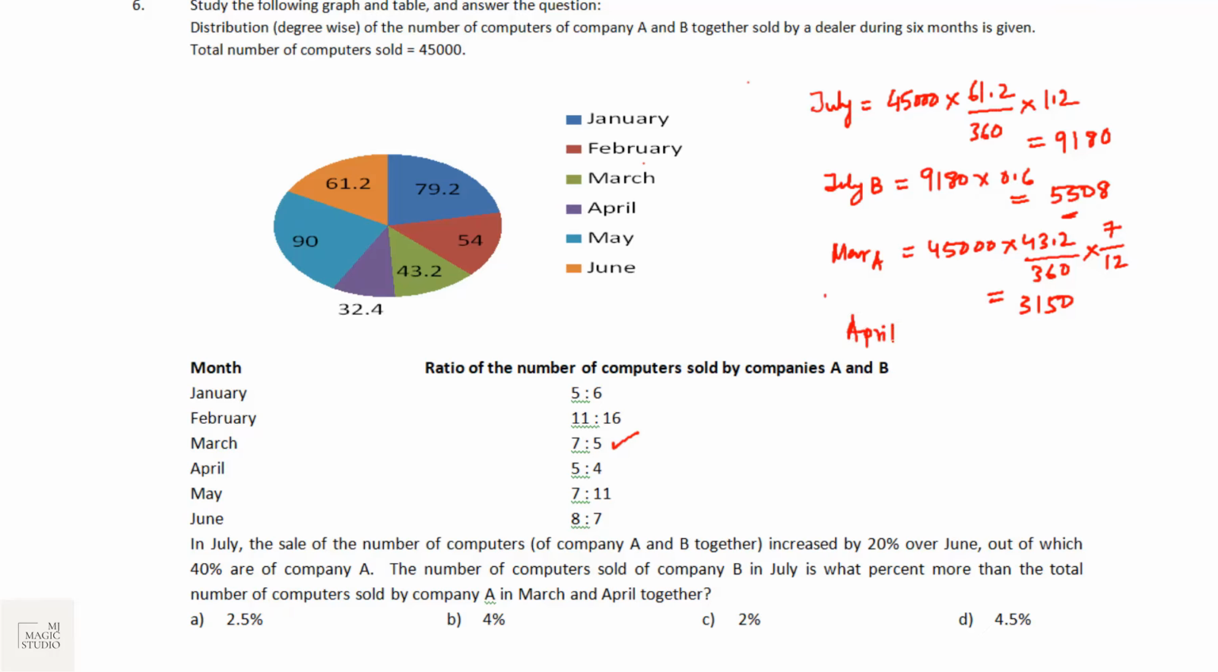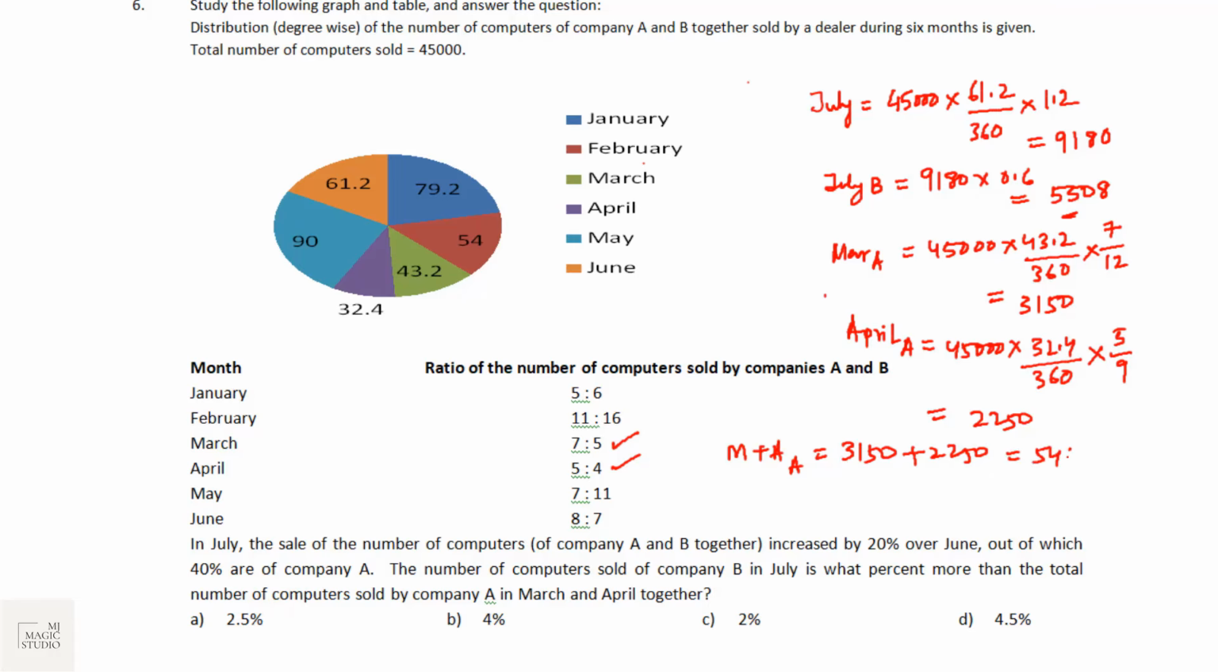For April, number of computers sold of A brand is again 45,000. April is 32.4 degrees divided by 360, and ratio in April is 5 is to 4. So proportion for A is 5 by 9. And when we calculate this, this comes to 2250. So March and April sales of A is 3150 plus 2250.